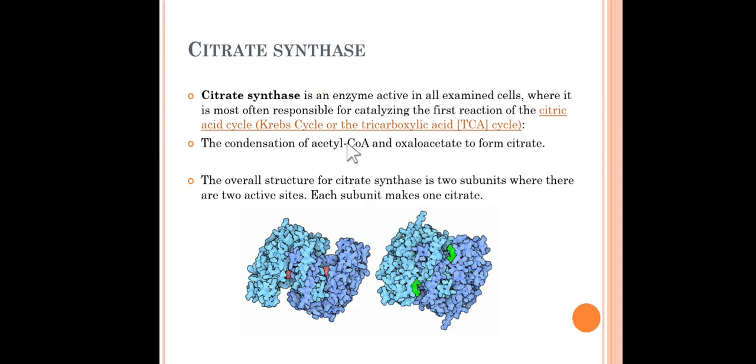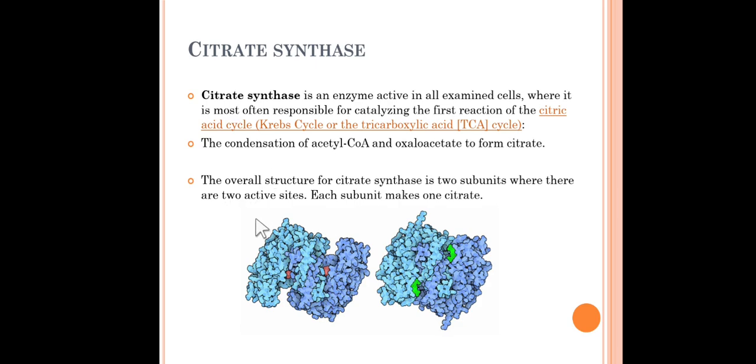What does citrate synthase do? It condenses acetyl CoA and oxaloacetate to form citrate. The final product is citrate, which is why this enzyme is called citrate synthase.